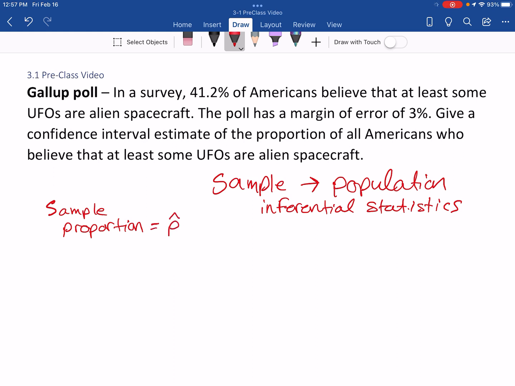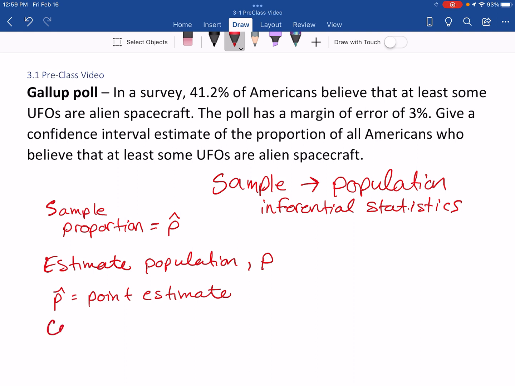And we're going to call that p-hat. It's a nice little symbol there. But what I want to do is estimate the population proportion, the parameter. We have a statistic, and we want to estimate the parameter from it. Exactly. And so that p-hat is what we call our point estimate. It's our best single value estimate. It's our starting point, because that's all we know about the population is what we saw in this sample from the population.